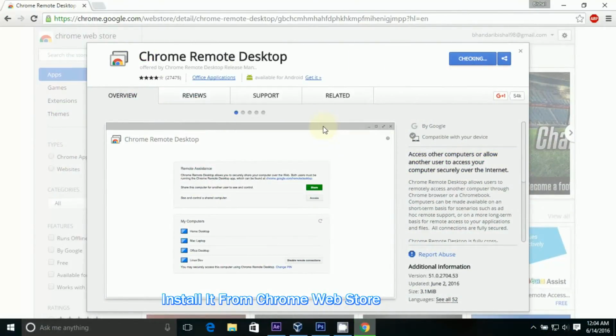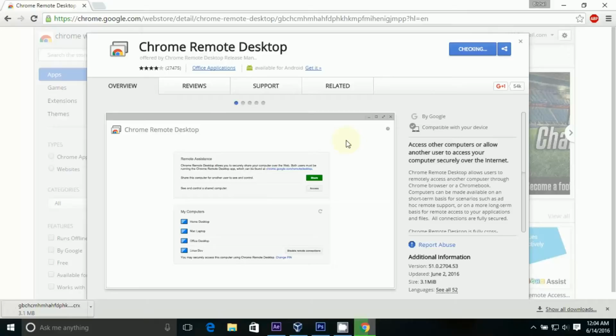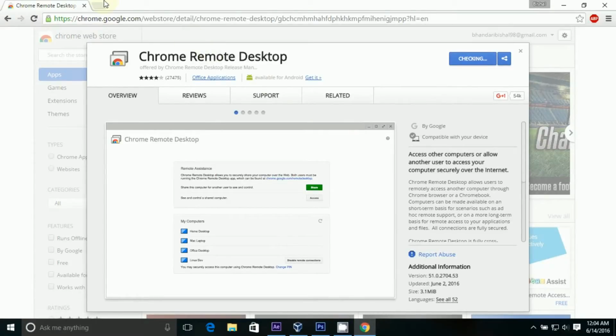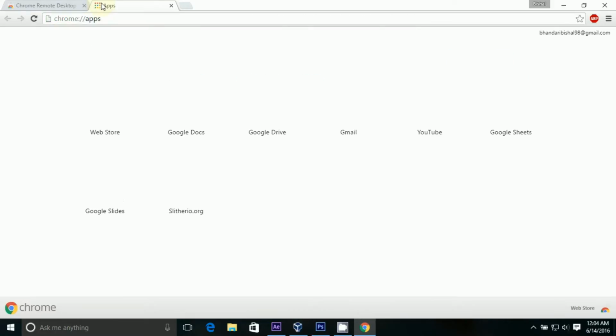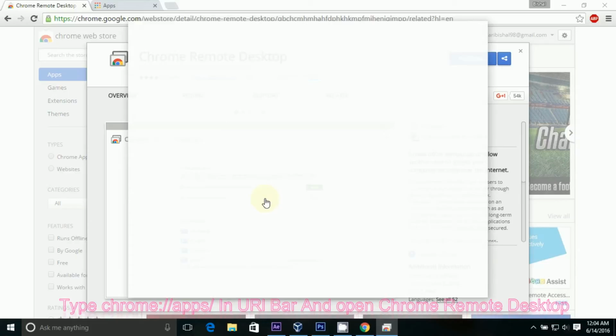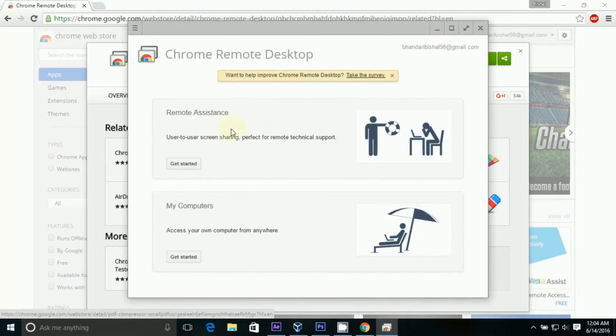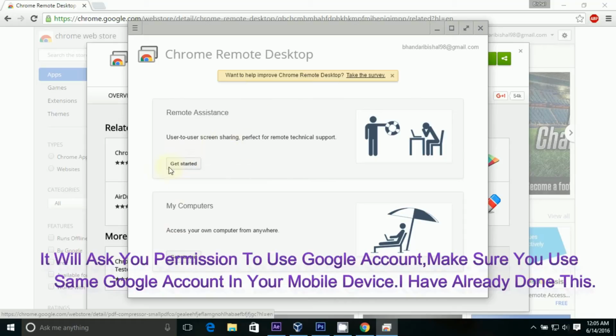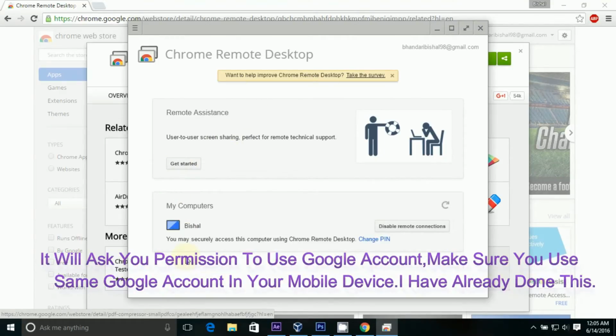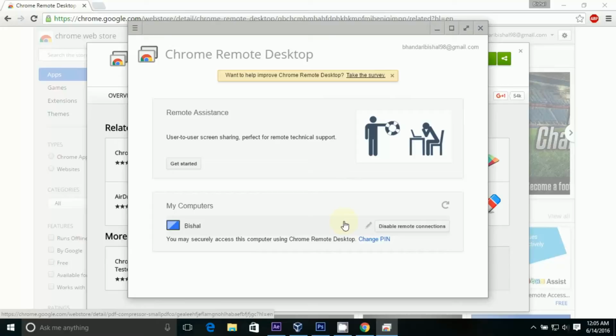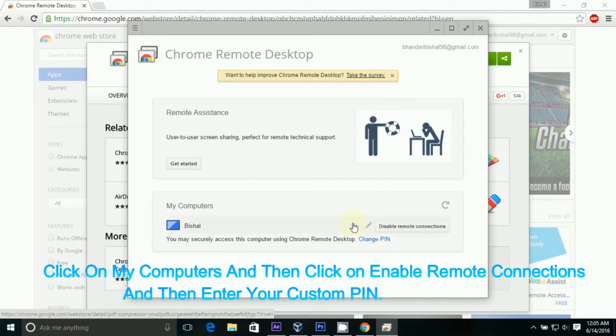Install it from Chrome Web Store. Open Chrome Remote Desktop by clicking on the Apps icon at the top of your browser. It will ask you permission to use your Google account. Make sure you use the same Google account on your mobile device.